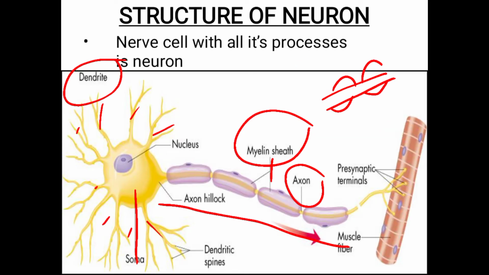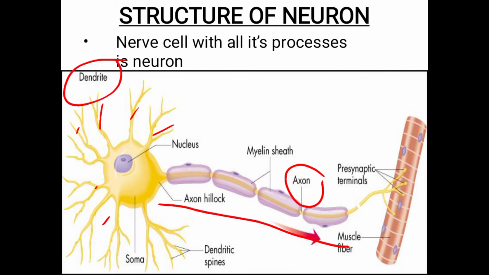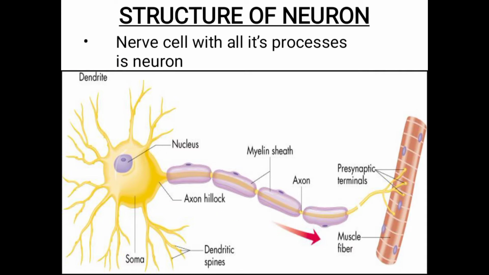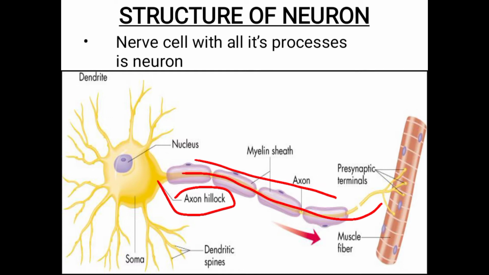Suppose this is the axon. The axon will start from the axon hillock. This is the axon cylinder. Mainly it carries information away from the cell. This is towards the cell, information which is going towards the cell, and this is away from the cell.